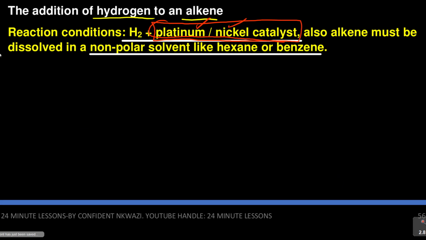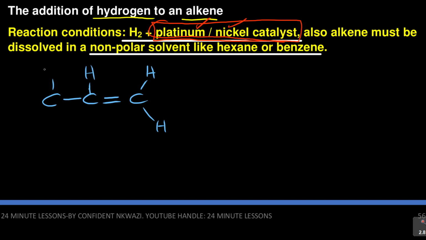So this reaction, as I showed you, how does it happen? It's simple. We talked about ethene, so let's talk about propene. If I've got propene, which is like this, this is my propene, right? And then I've got my hydrogen.